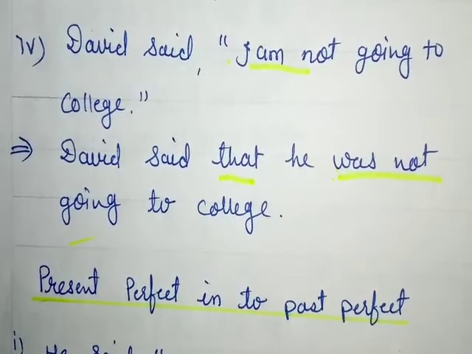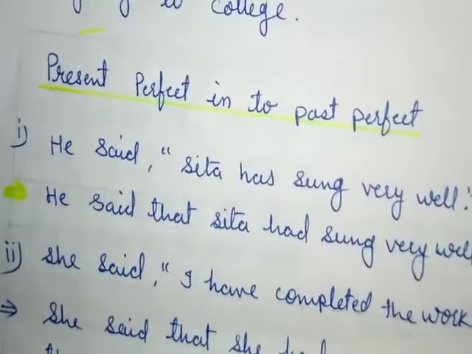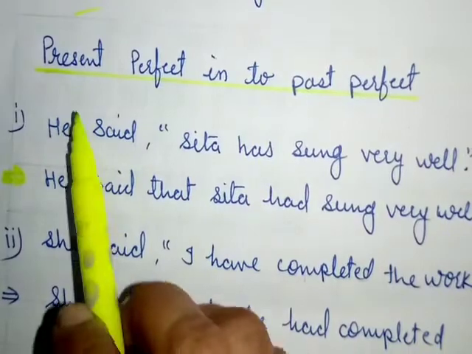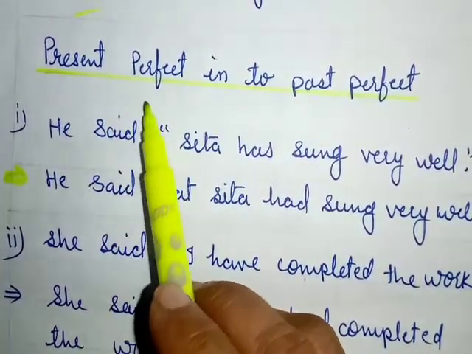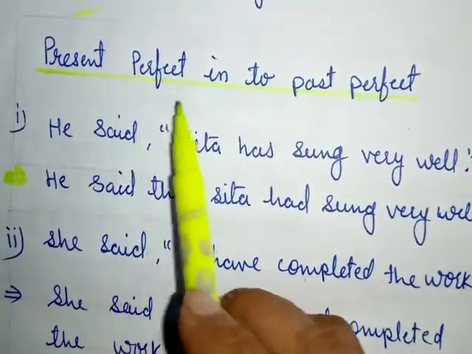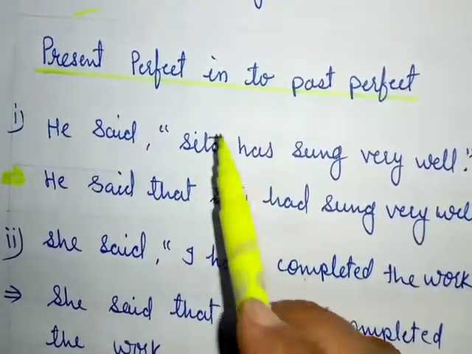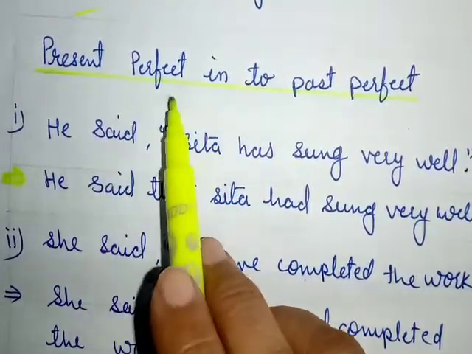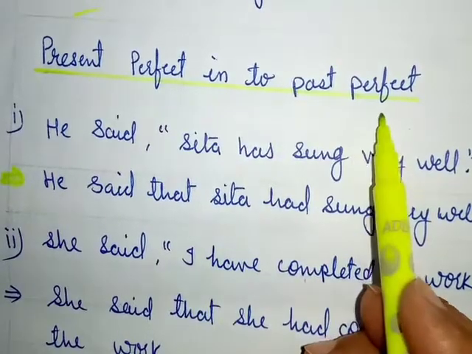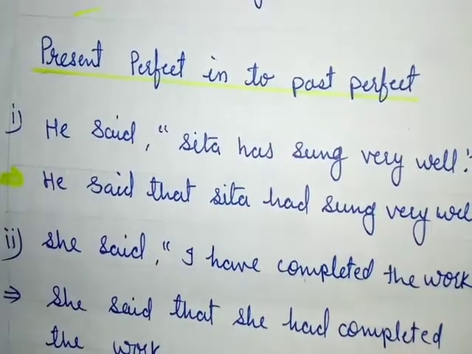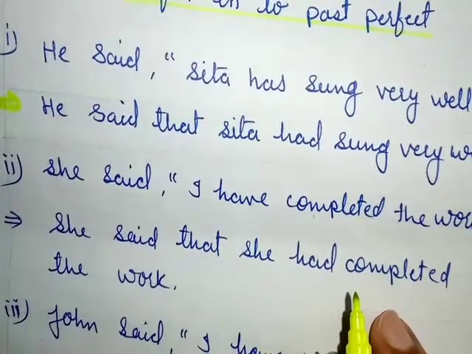Okay. Now let's go to the next tense, that is present perfect tense. So present perfect tense sentences will change into past perfect tense. If your direct speech is in present perfect tense, it will convert into past perfect tense when we change it into indirect. See some examples.